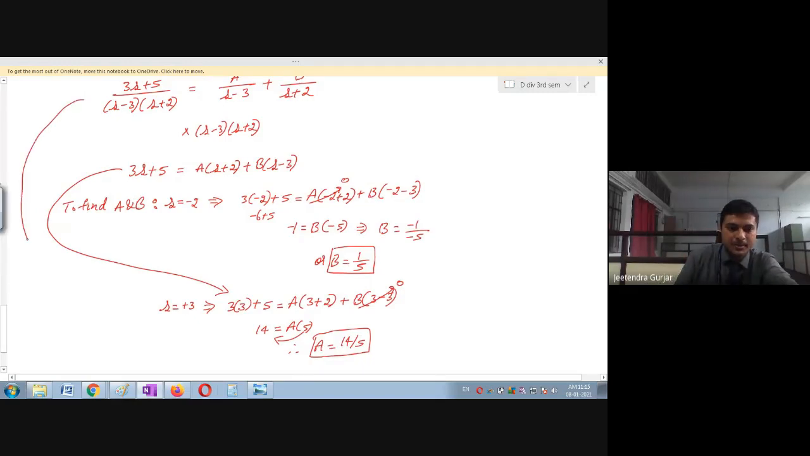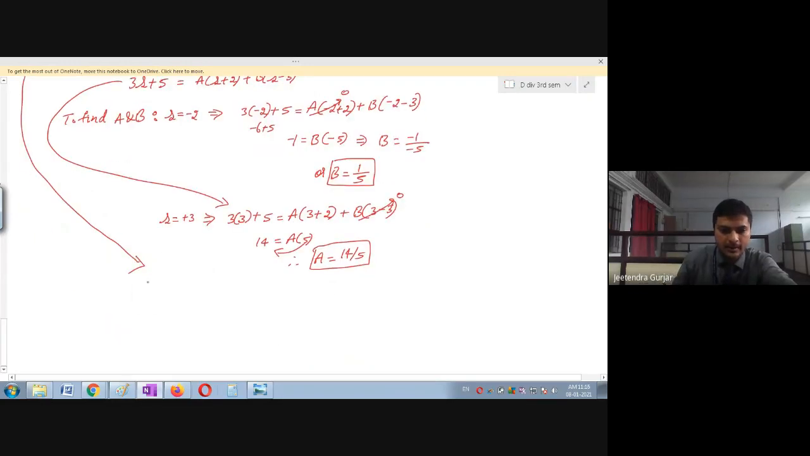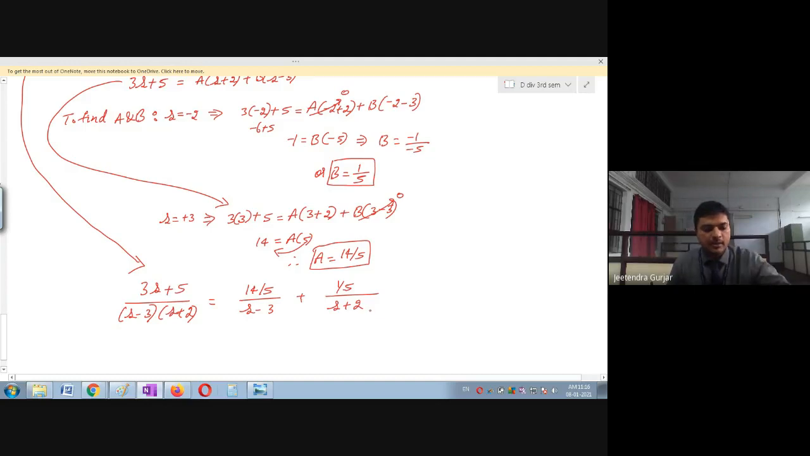So now I will substitute A and B value in this equation. Therefore, you can see 3S plus 5 divided by S minus 3, S plus 2. I will substitute A value, that is 14 divided by 5, the whole divided by S minus 3. So like this you have to split. B is 1 upon 5 divided by S plus 2. This is how we have to split the value, students.